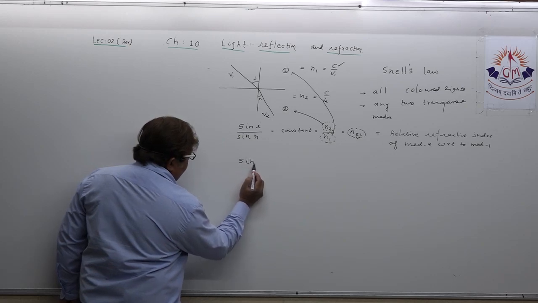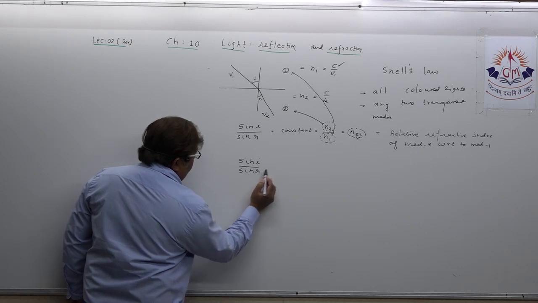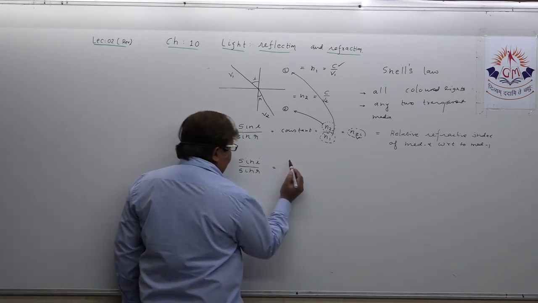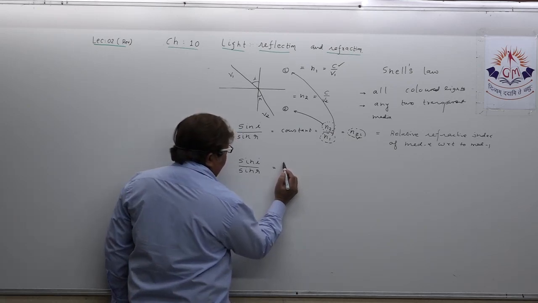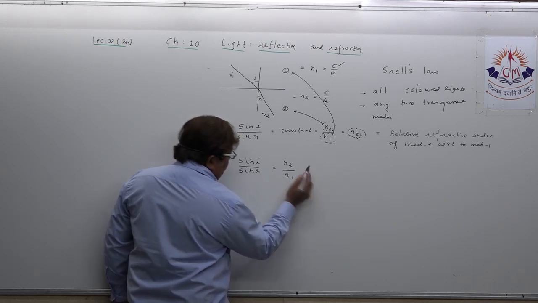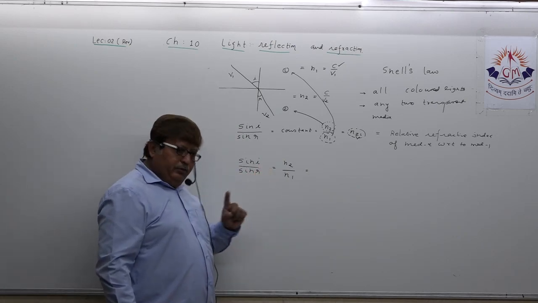sin i upon sin r equals, I am writing this, try to understand, n2 upon n1. I am also relating one more ratio with this. How?